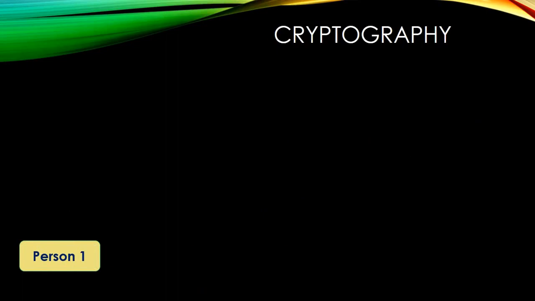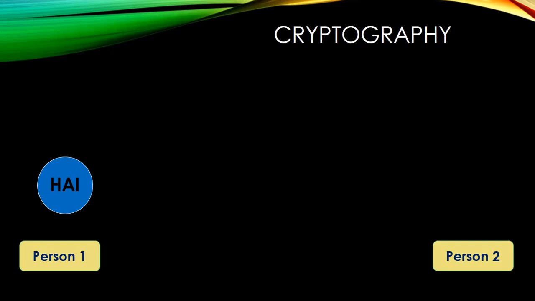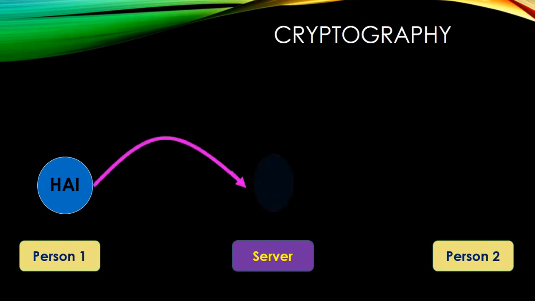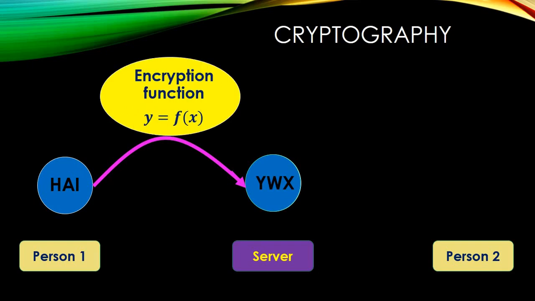Suppose we have two persons, person 1 and person 2. Person 1 is sending a hi message to person 2 on WhatsApp. So this message hi is saved in the server of WhatsApp. If it is saved as hi, then anybody else on the server is able to read the message being sent. To avoid that, it should be encrypted and saved as something which we cannot interpret. So person 1 is sending hi, and at the server it is stored as something like YWX, and this process is called encryption.